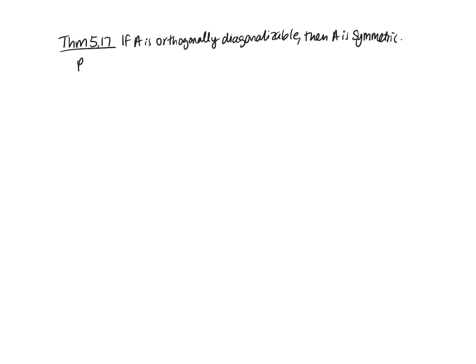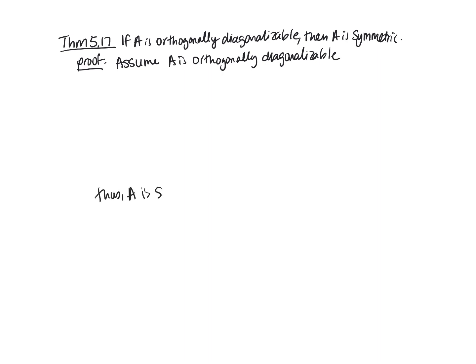Okay, so we want to prove this. So we're going to assume that A is orthogonally diagonalizable. And then our last line of our proof is going to be, thus, A is symmetric. Okay, so let's think about where this needs to go. To get something that's symmetric, we need to have A transpose equal to A. So that's where we want to get to.